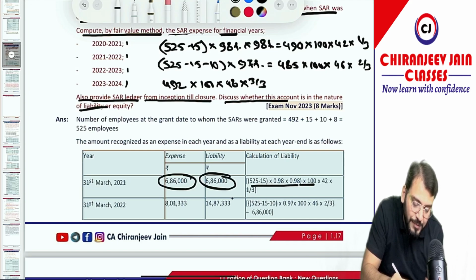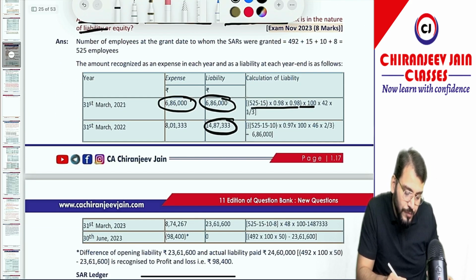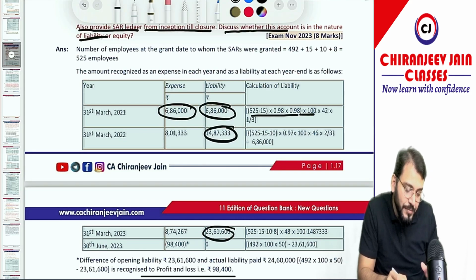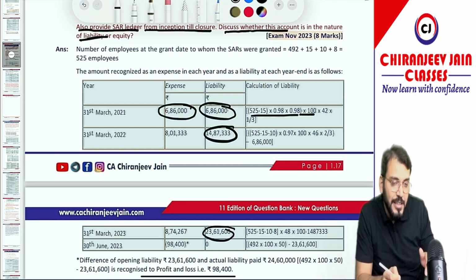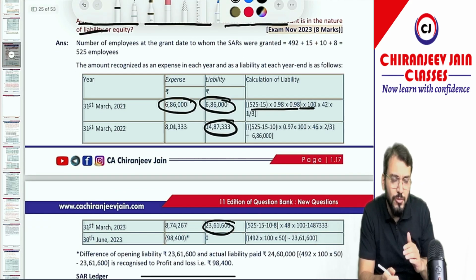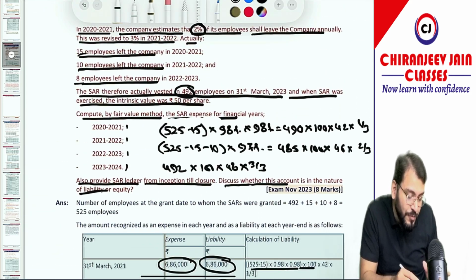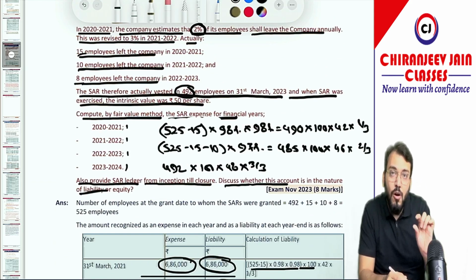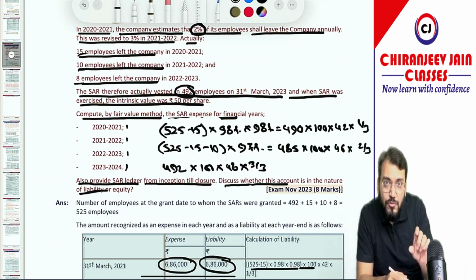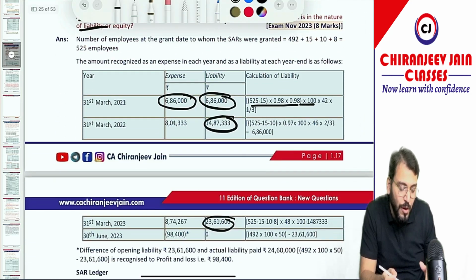This is the cumulative expense. Understood? And from this they have deducted the previous expenses, so we'll get the current year expense. Understood? This we can calculate. And the payment was done based on the intrinsic value. Intrinsic value was how much? 50 per share. So any difference between the estimated liability and actual payment will also be transferred to EB expense, and it will also be transferred to the profit and loss account.